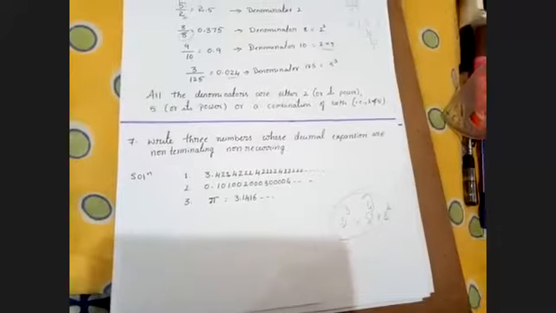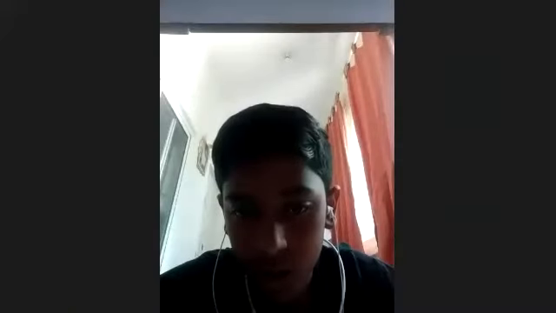Ma'am, one more doubt. Yes. Ma'am, if it comes like 2 into 5 into 2 into 5 into 2 into 5, is it terminating? Yes, you are telling a combination of 2 and 5; only 2 and 5 are there, so it is terminating. Other than 2 and 5 means it is non-terminating. Ma'am, what about multiples of 2? If there are multiples of 2, yes, it is the same, as I mentioned.